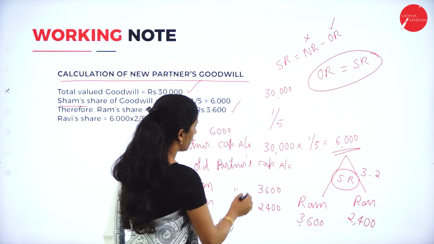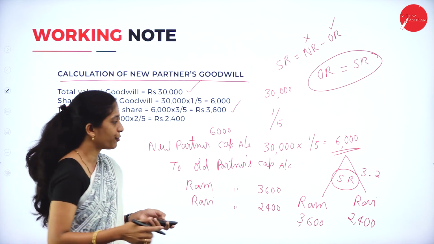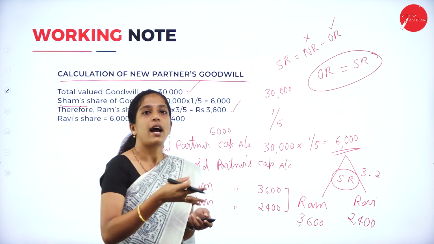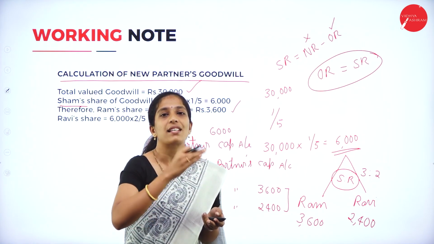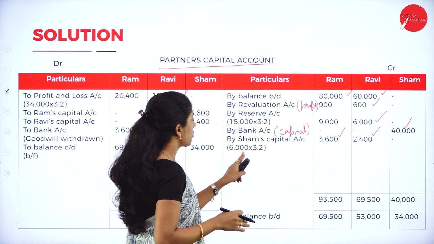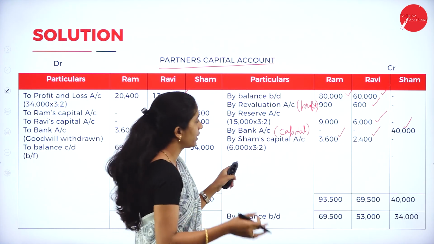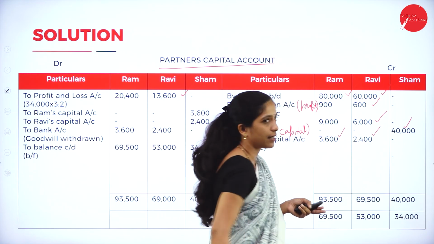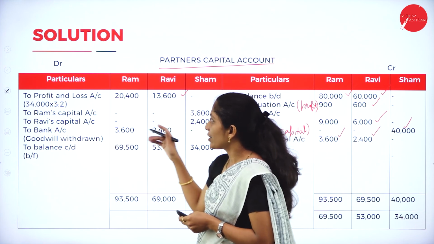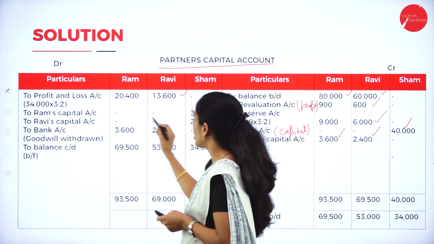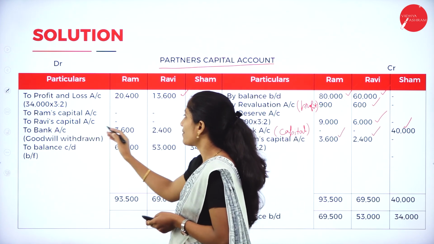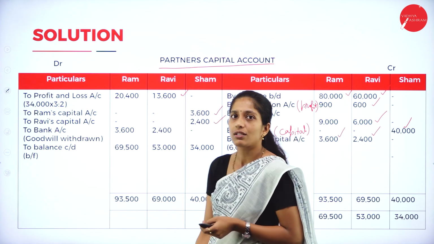We have to record that amount in Ram's as well as Ravi's column as by Shyam's capital account 6,000. The other part of this journal entry is to Ram's capital account, we'll record 3,600 in Shyam's column, and to Ravi's capital account, that is 2,400.